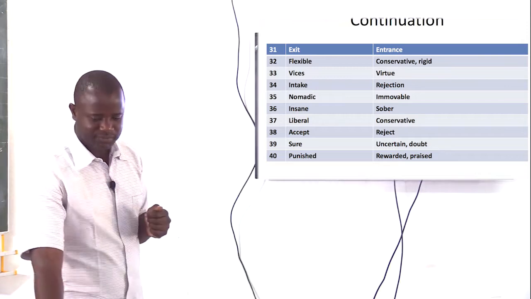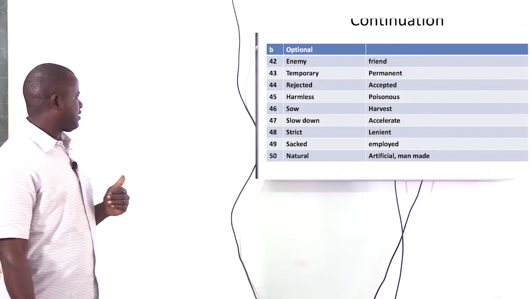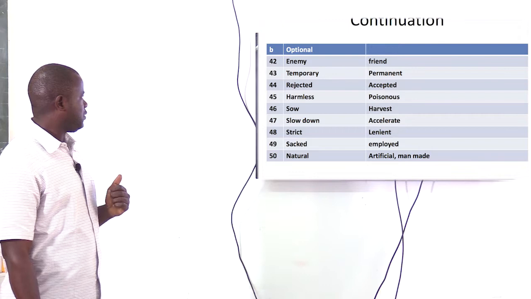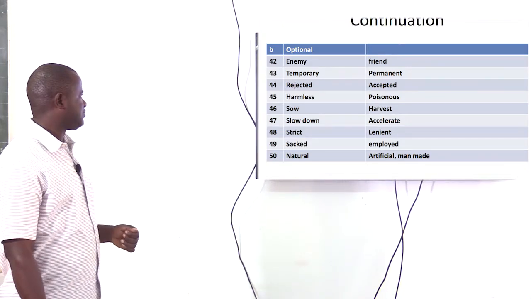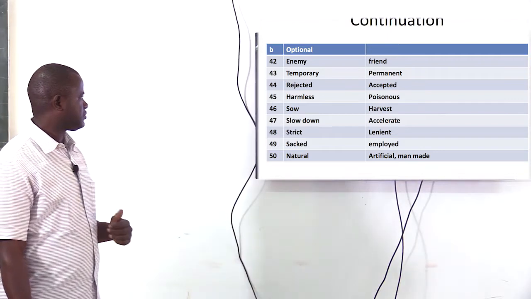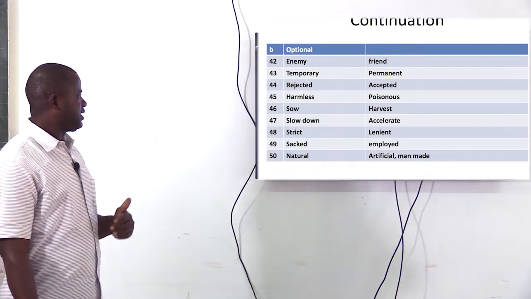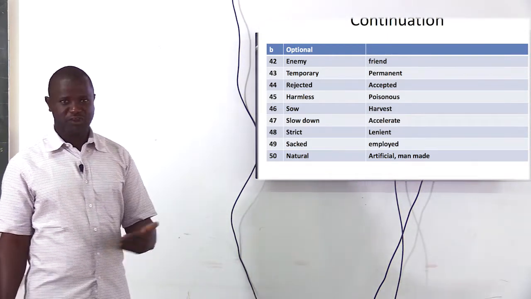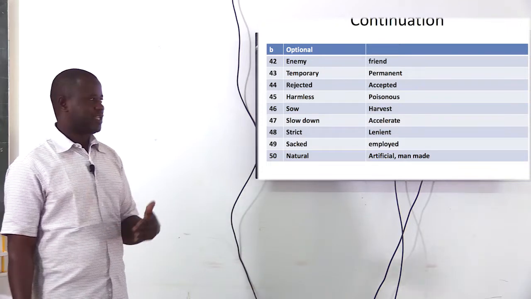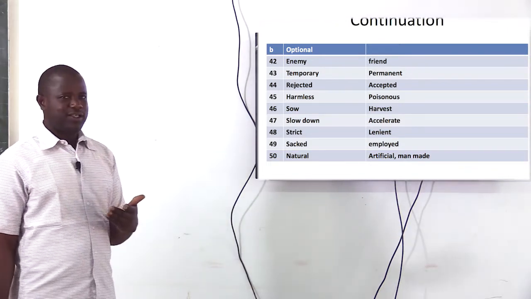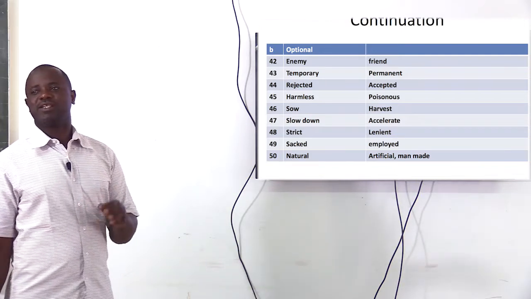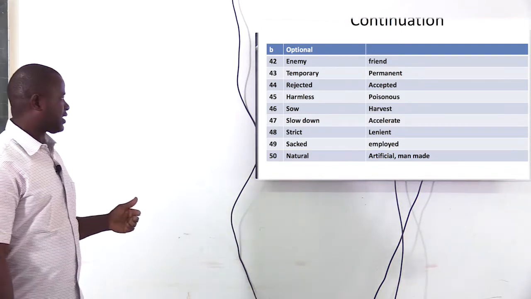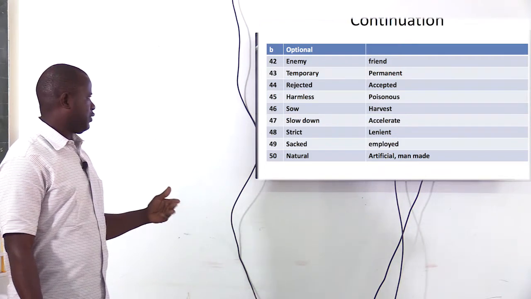We move on. We look at this. 42. Enemy, friend. Temporary, permanent. We discussed this earlier, that the word that has an opposite meaning to permanent, not temporal, but temporary. Rejected, accepted. We discussed this.